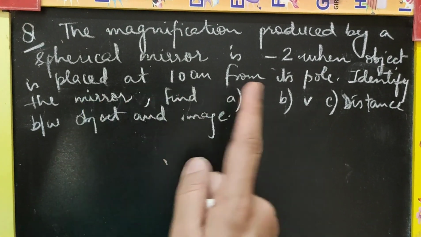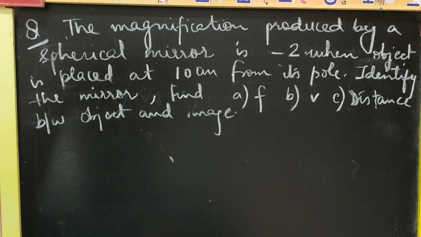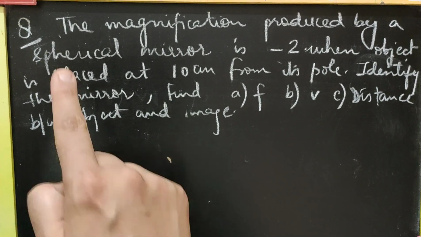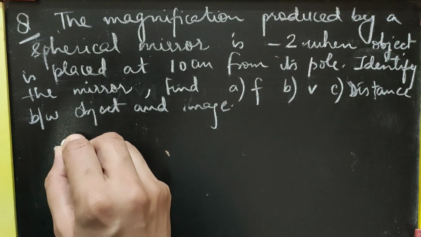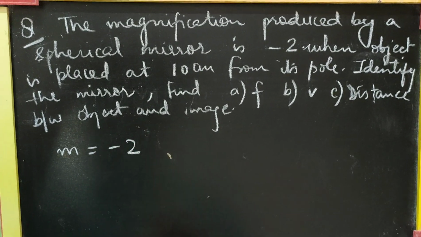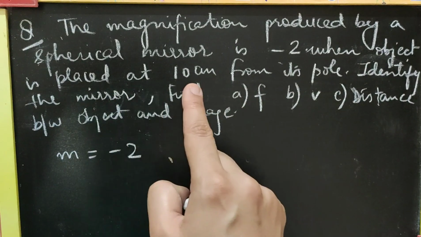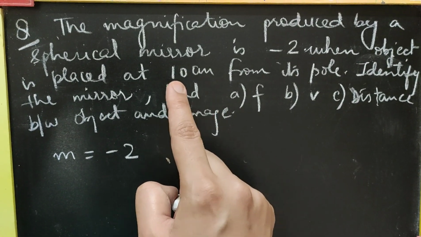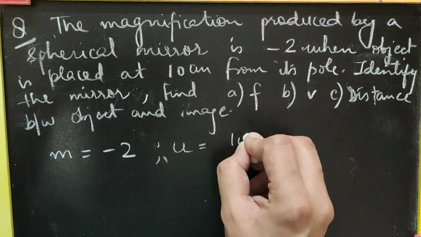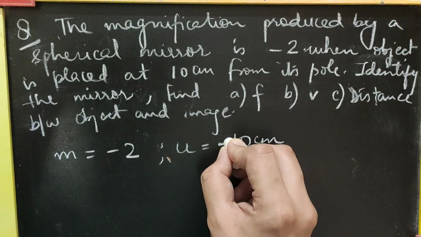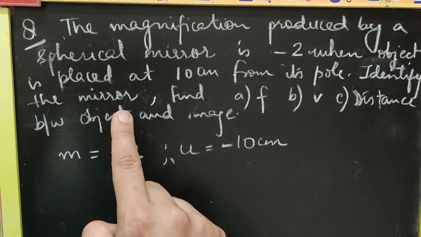So children, here is another question based on the mirror formula, but it is slightly different from the ones which we have already done. In this question, the magnification produced by a spherical mirror is given. It is given -2. So m is given -2, when the object is placed at 10 centimeter from its pole. Object placed at 10 centimeter, that means this is the value of u given to us, that is object distance. So object distance is given 10 centimeter, and by sign conventions we know we are going to take u negative always. You have to first identify the mirror.